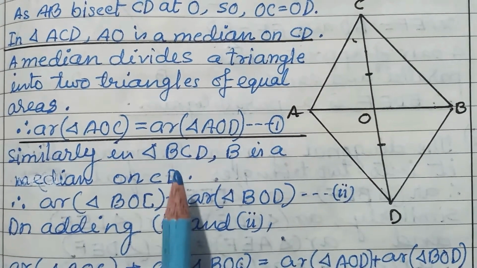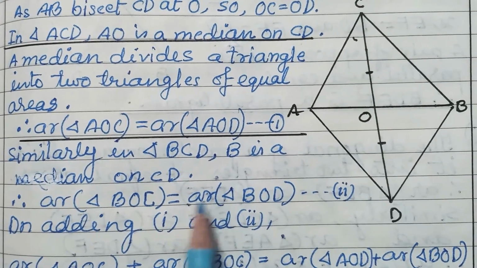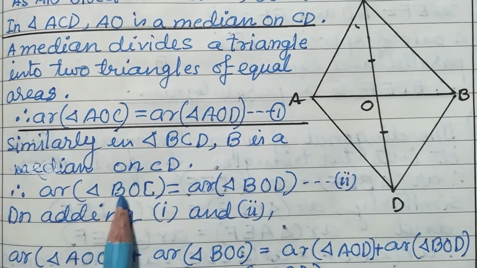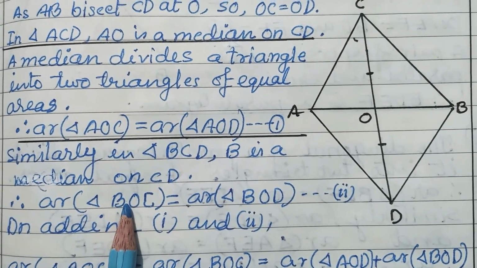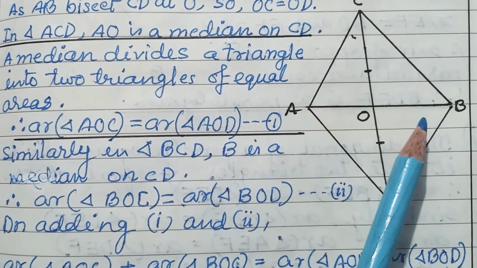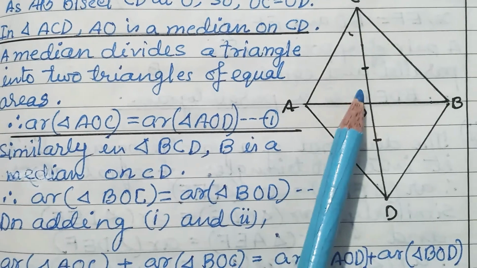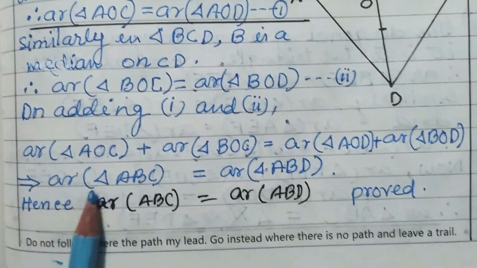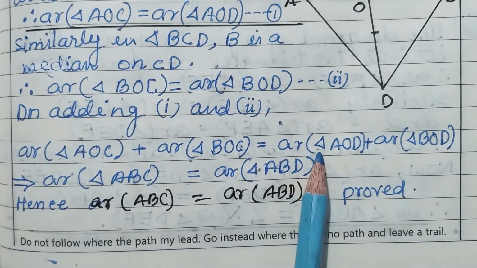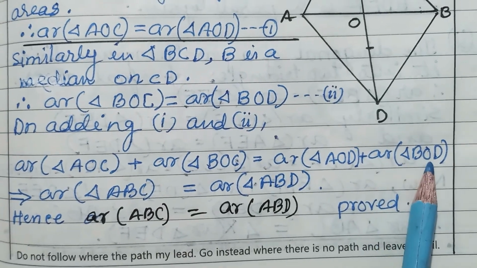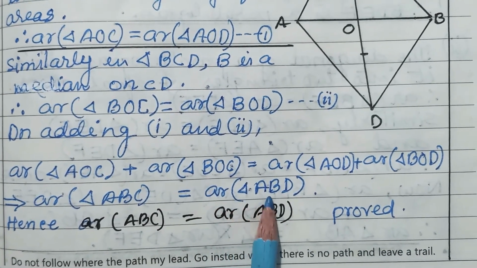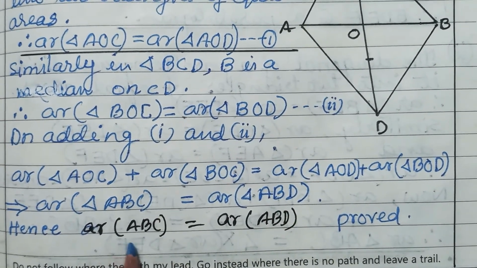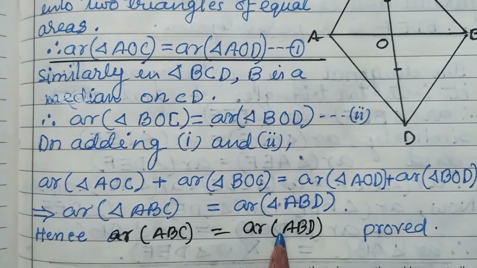Now, on adding the first relation and the second relation, on the left hand side we get area of triangle AOC plus area of triangle BOC. These 2 triangles together make area of triangle ABC. And on the right hand side, area of triangle AOD plus area of triangle BOD is together area of triangle ABD. So, that we have proved here. Hence, area of triangle ABC is equal to area of triangle ABD.